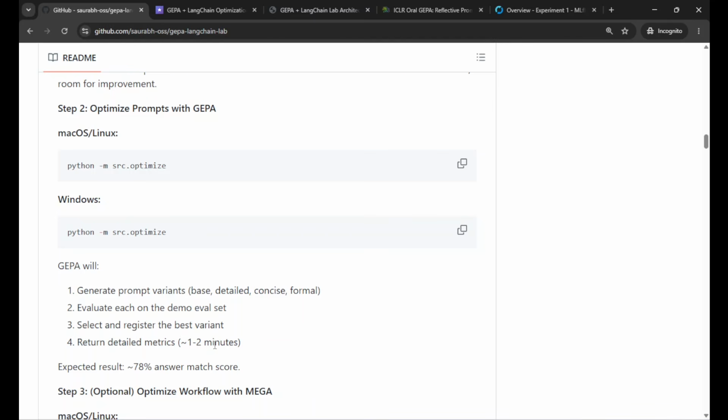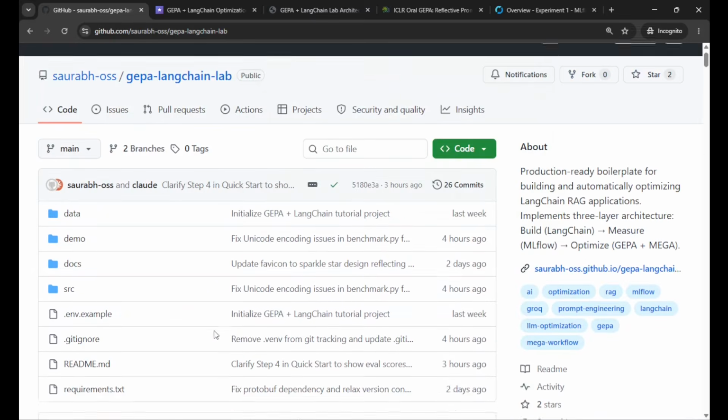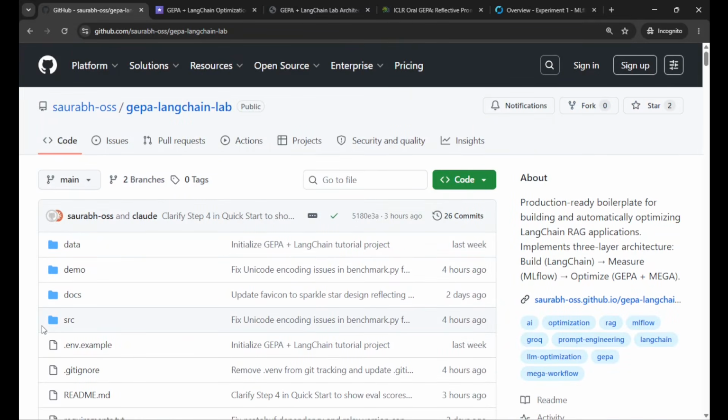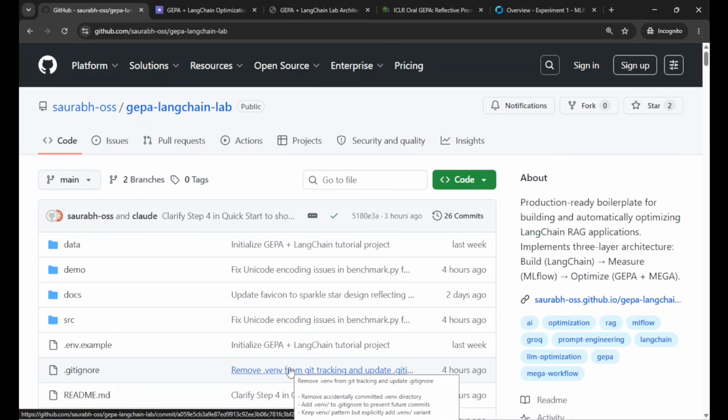You can fork this repository on this URL. I will be pasting that as well. And then you can swap the LLM providers and other stuff, as I mentioned, as per your own preference. Please star the repo if this is useful. Open issues if you have any questions, and fork it to build on top of it. We'll be putting up the link in the description.